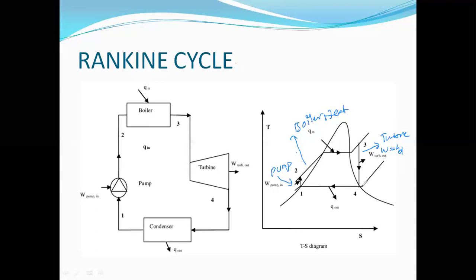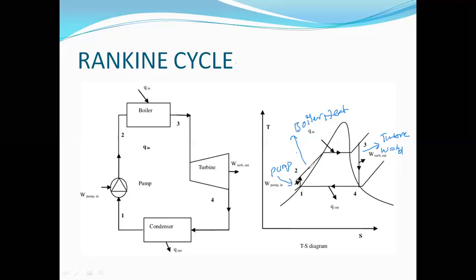Again, when you come to the 4 to 1 process, 4 to 1 is isothermal compression, where we are converting steam into water. 4 to 1 represents the condenser process, and in this process we are condensing the steam into water. It is called isothermal compression.